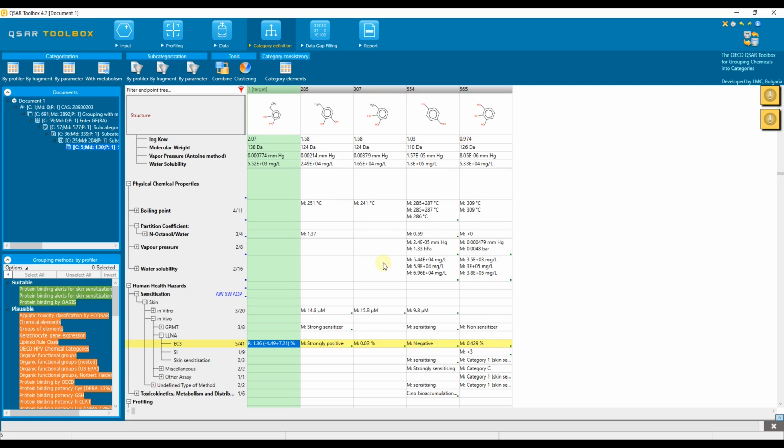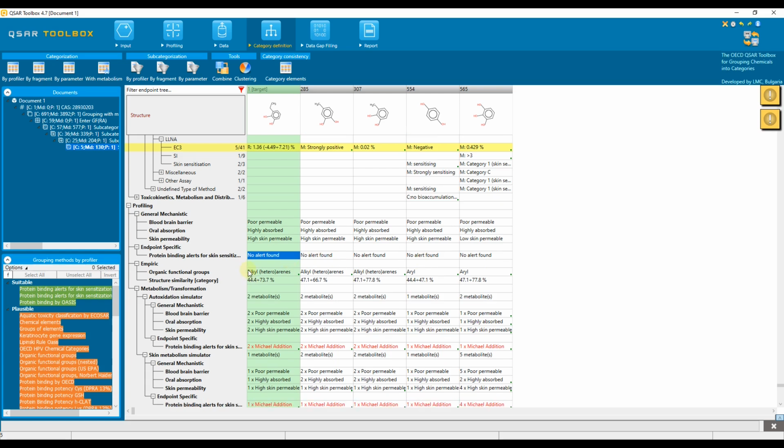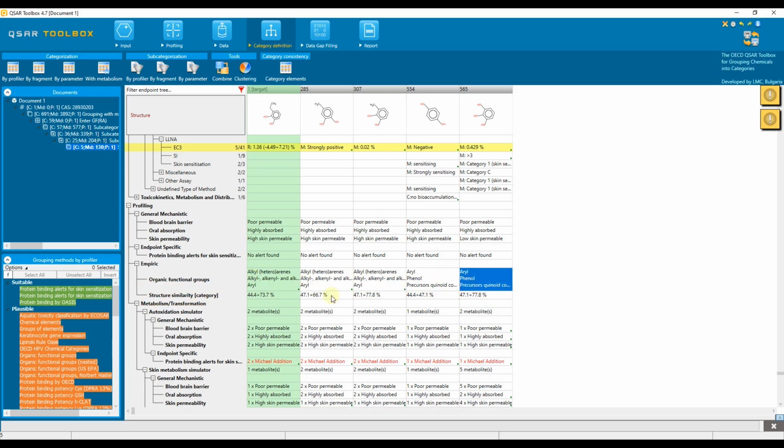Now go to the profiling section. According to the ADME profilers, all but the last chemical have the same profiling result of the corresponding ADME profilers. All chemicals have no protein binding alert. Regarding the organic functional group result, we see that the third and fourth analogues have a different result compared to the other chemicals in the list. Please note that the structural similarity used for the purpose of category consistency analysis gives results in a range. The range represents the lowest and highest calculated similarity per chemical compared to the other chemicals in the list.